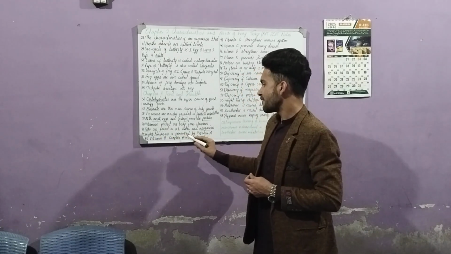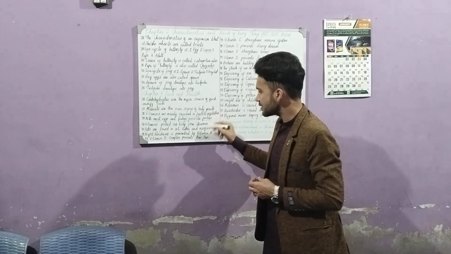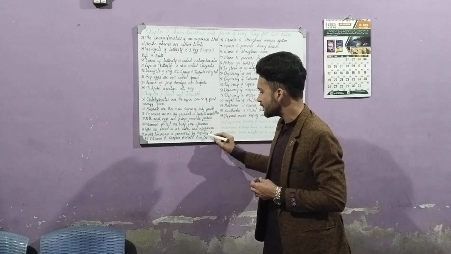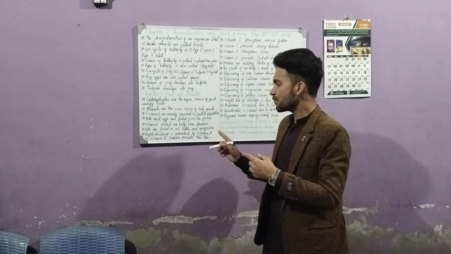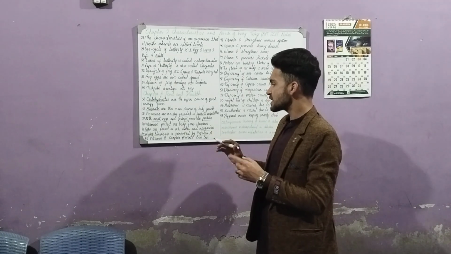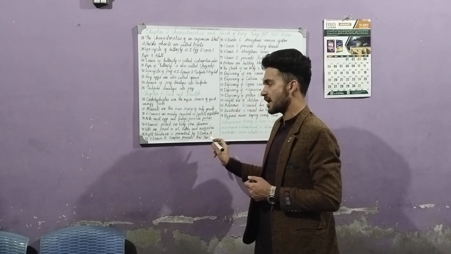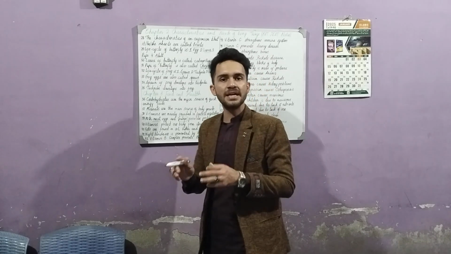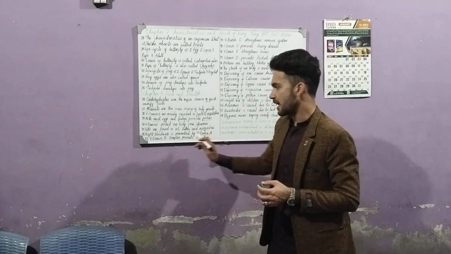Night blindness is prevented by vitamin A. Vitamin A, as we told earlier, is found in vegetables, so vitamin A is found in carrot. If someone has lots of vitamin A, night blindness is prevented. Night blindness means that a person is not able to see in darkness at night time. So it is prevented by vitamin A.